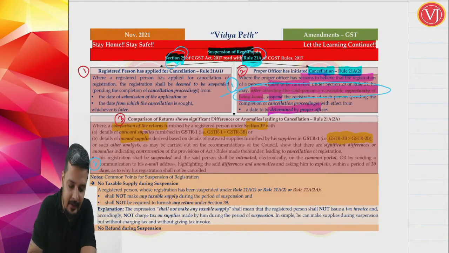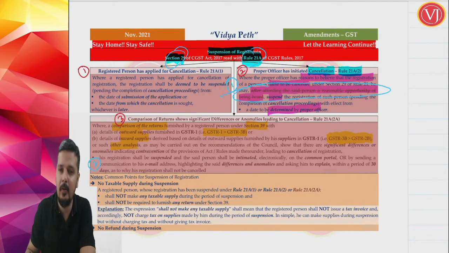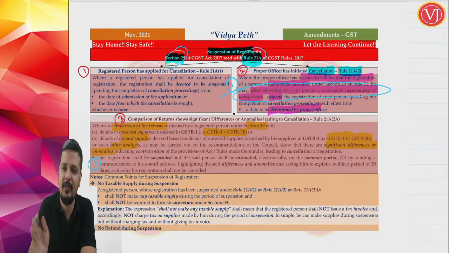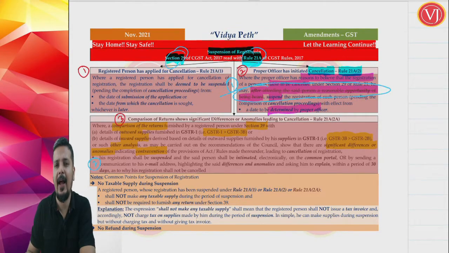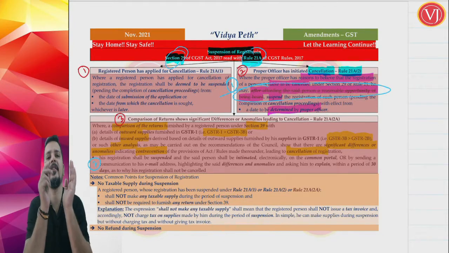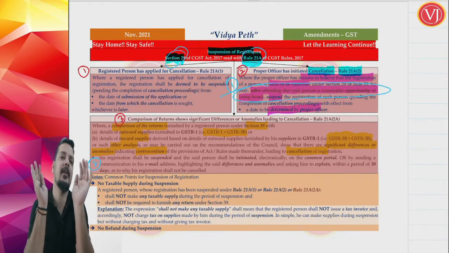Or any such other analysis that is carried out which shows significant differences or anomalies, which gives an impression to the officer that there is some contravention in the act or rules leading to cancellation. See, either you are doing analysis, or proper officer is doing analysis from the returns filed.